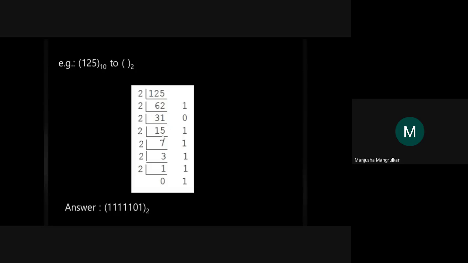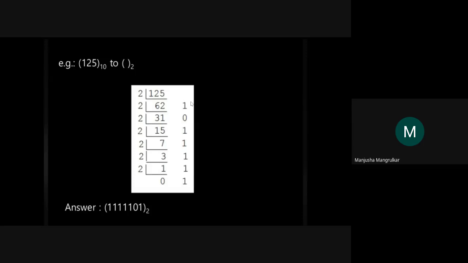Again 15 is divided by 2, it comes 7, but the remainder will be 1. 7 into 2 is 14, so 15 minus 14 is remainder 1. Again 7 is divided by 2, it is 3. 3 into 2 is 6, 7 minus 6 is remainder 1. Again 3 is divided by 2. 2 ones are 2, so 3 minus 2 is 1. Again the remainder is 1. And if it is a 1, that will be copied as it is.